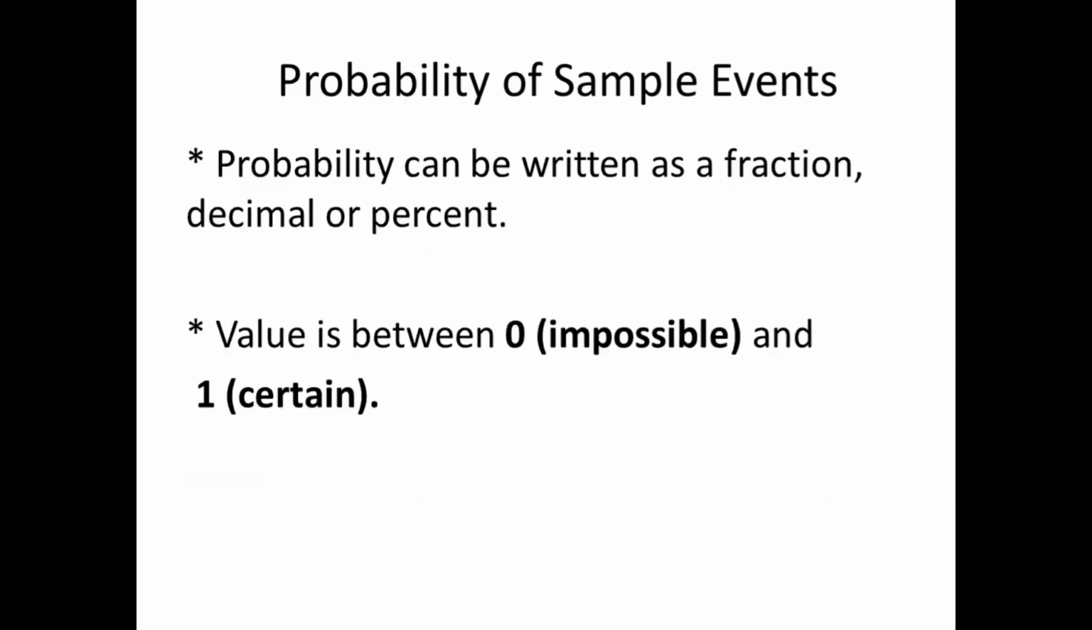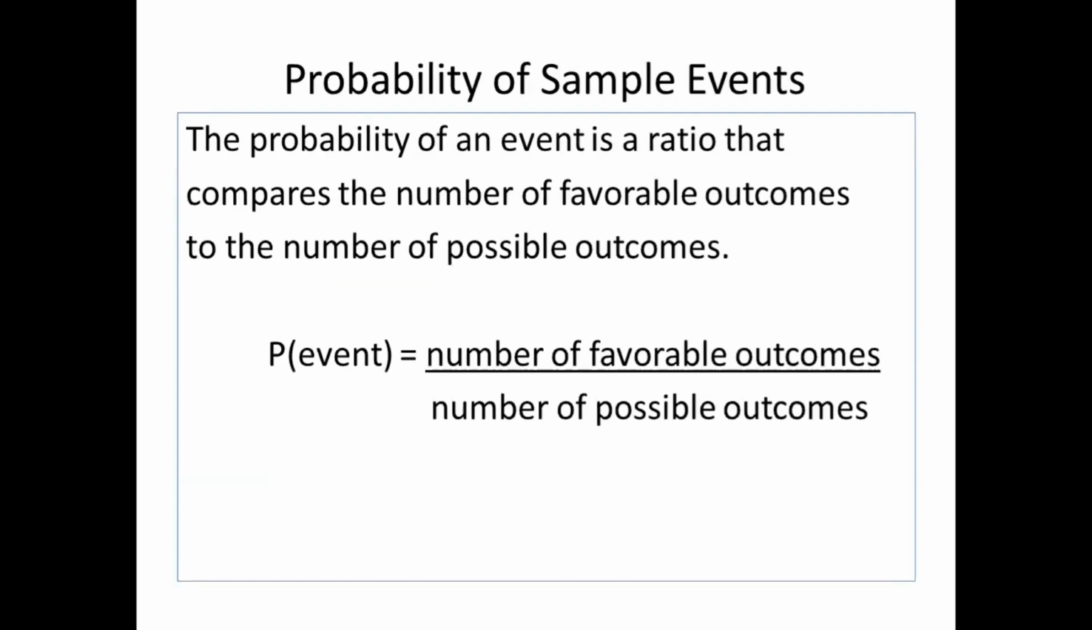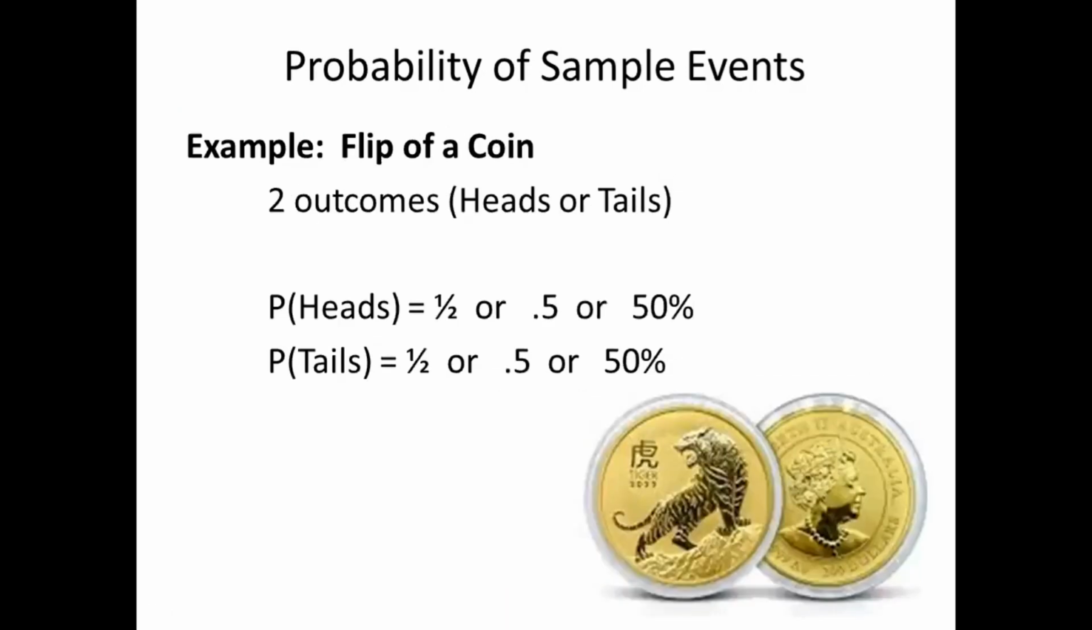So, probability can be written as a fraction, a decimal, or what we call a percent. The value of probability is between 0, or what we call impossible to happen, and 1, that is certain to happen. So, this is the formula in getting the probability. The probability of an event is equal to the number of favorable outcomes over the number of possible outcomes. So here are the examples.